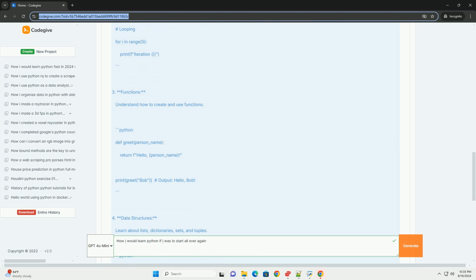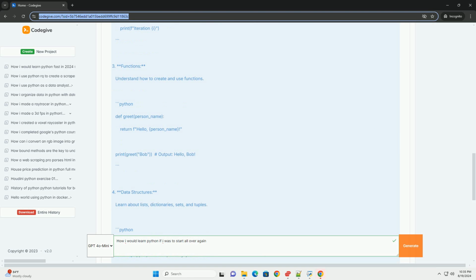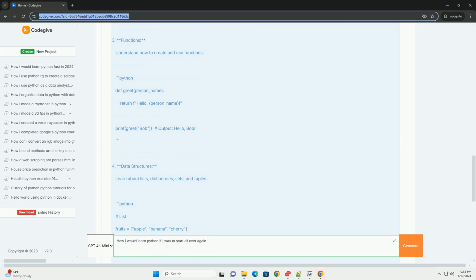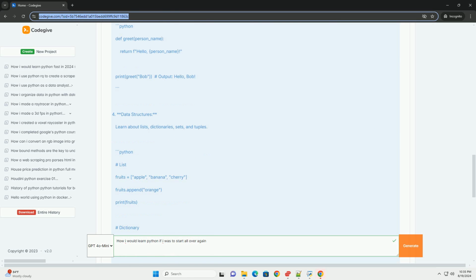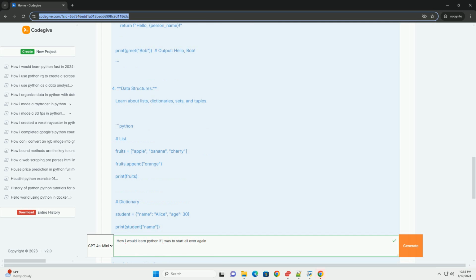6. Error handling. Understand how to manage exceptions. 7. Modules and libraries. Learn how to import and use libraries. 8. Classes and objects. class Dog: def __init__(self, name): self.name = name; def bark(self): return f"{self.name} says woof!"